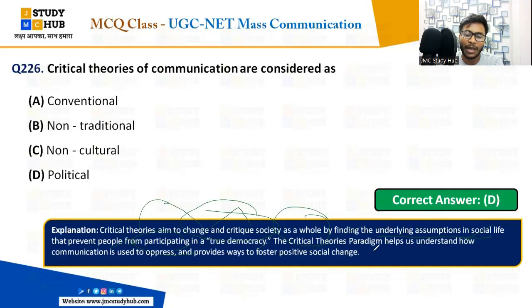So the critical theories paradigm help us to understand how communication is used to appraise, provides ways to foster positive social changes. Critical theories paradigm हमें ये भी help करता है कि कैसे communications को use करके, that is what the communication that is used to appraise and also that provides ways to foster positive social changes.